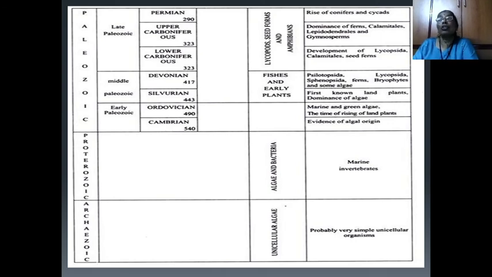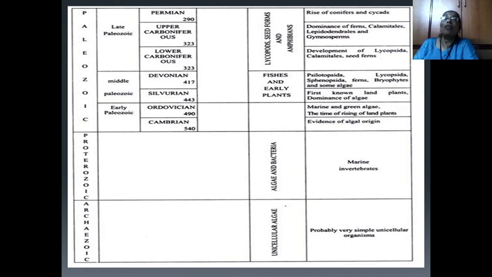Then the time comes of the rising of land plants, and the first known land plants are seen in the Silurian period of the middle Paleozoic division.